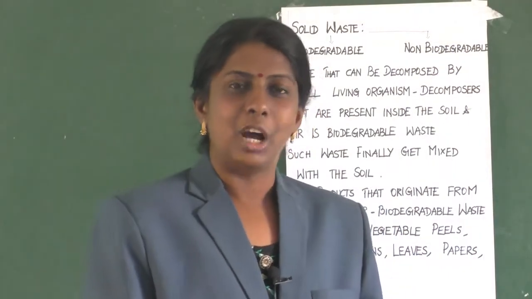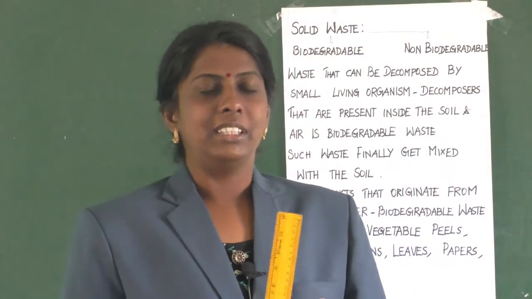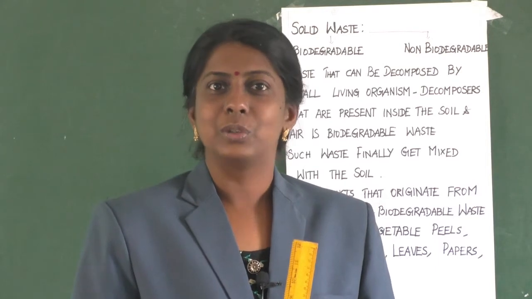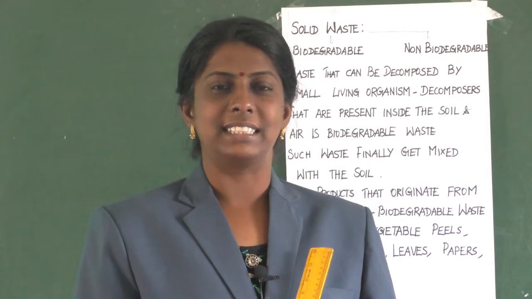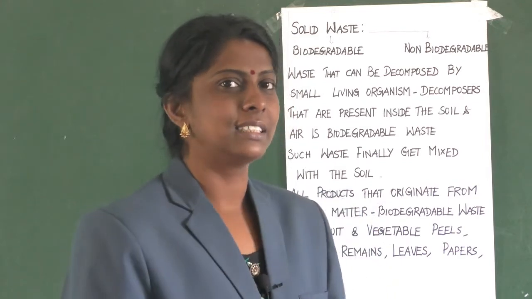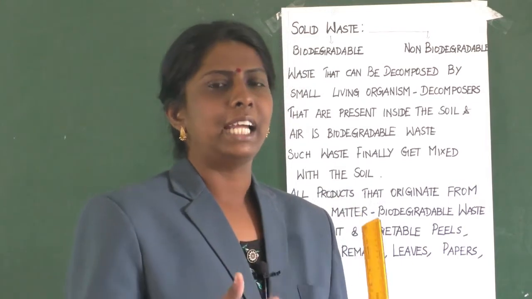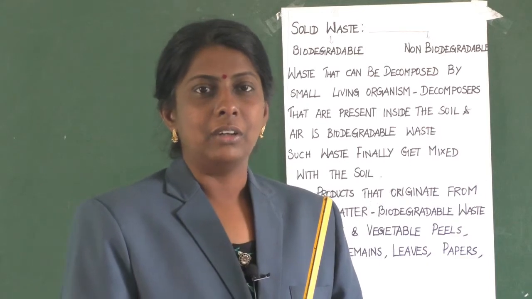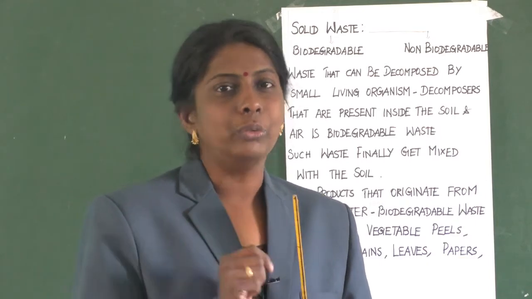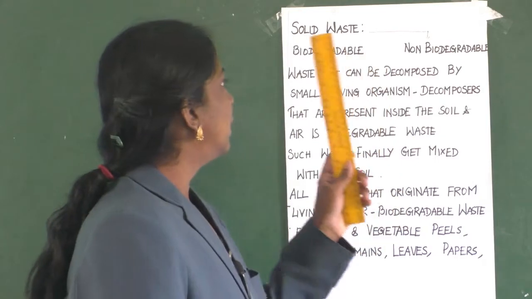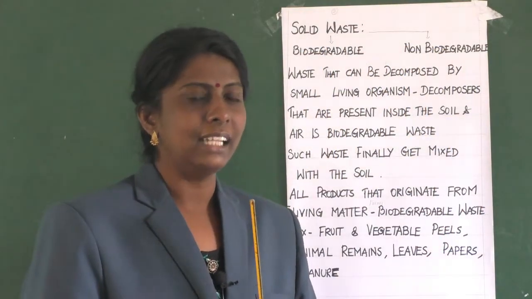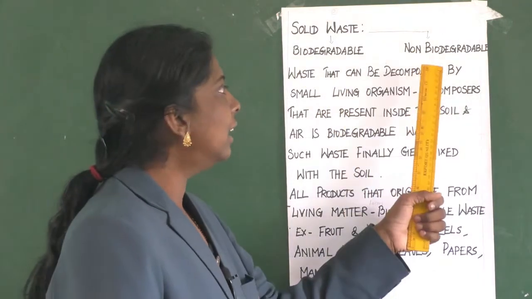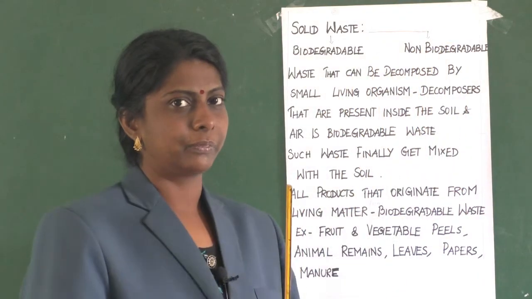Yes, children. Now, let us learn about the different types of waste. The first type is solid waste. Let us learn about solid waste. There are different types of solid waste. They are basically divided into two types. What are they? Biodegradable and non-biodegradable.